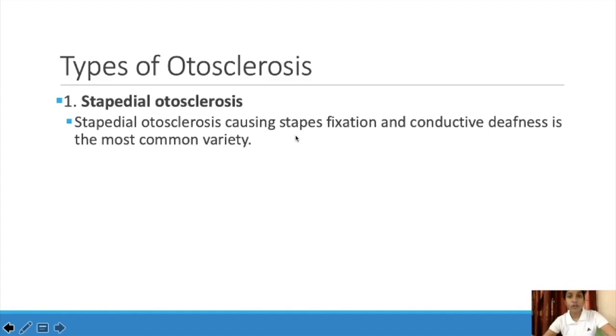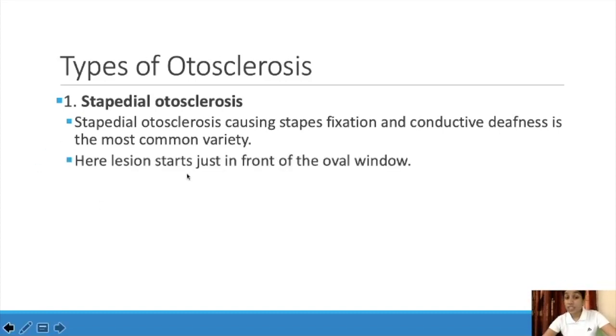As we discussed before, the stapes bone is getting fixed. The bony structure which is getting affected is the stapes, and conductive deafness is the most common variety. So if the stapes is getting fixed, there will be conductive deafness. And here the lesion starts just in front of the oval window. You all know the stapes is fixed in the oval window, right? So the lesion will start just before the oval window.